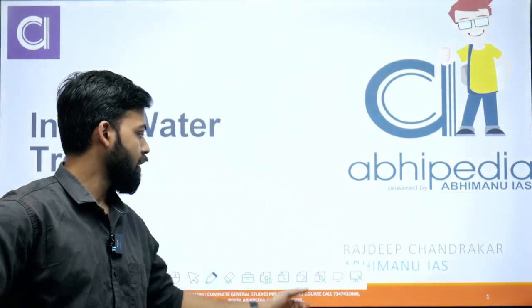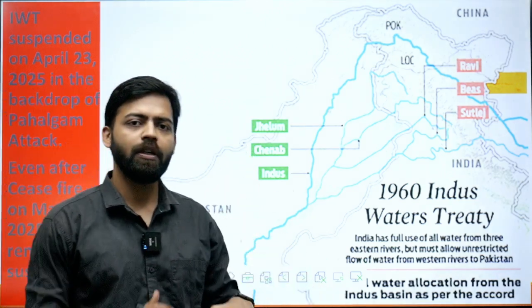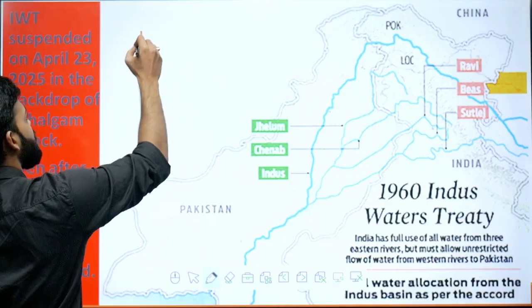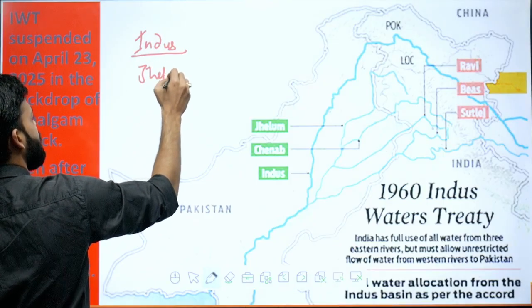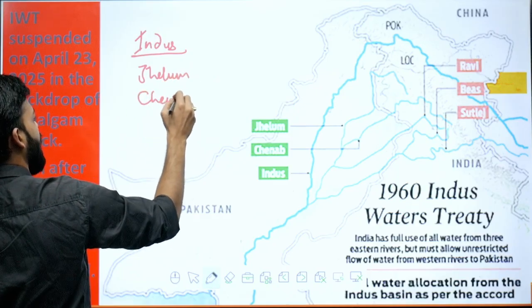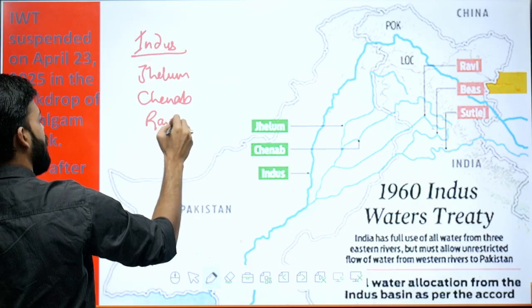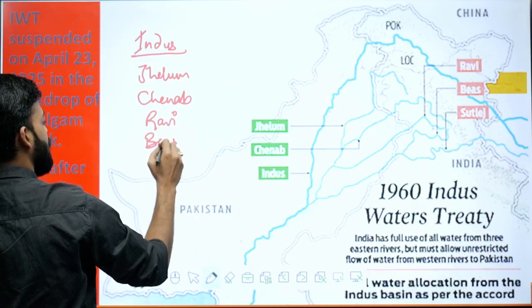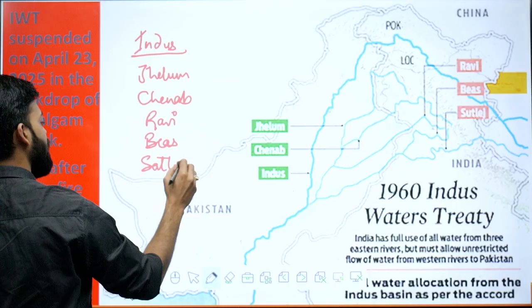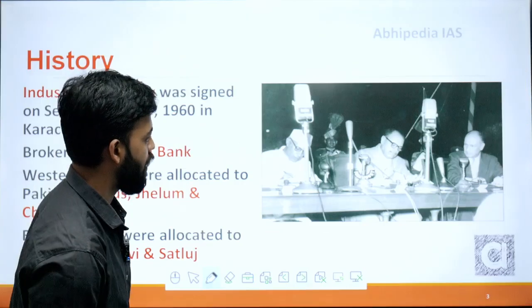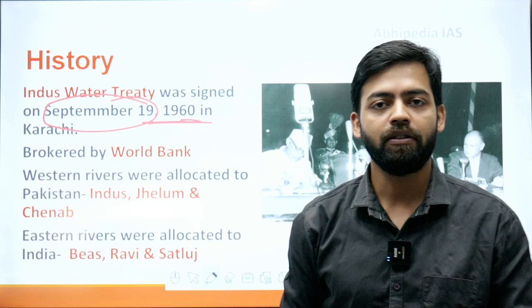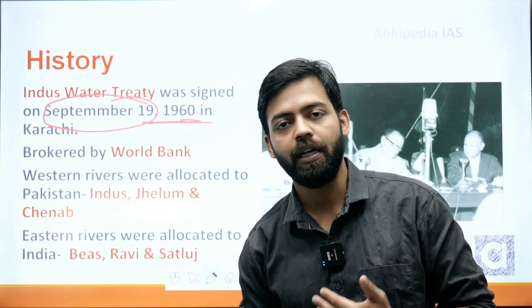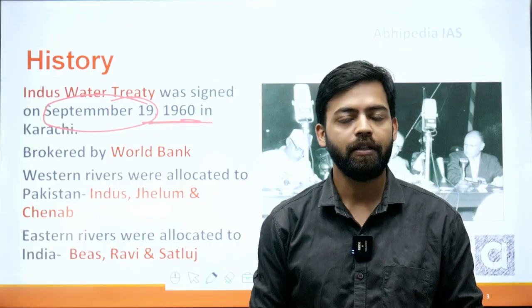So first of all, this treaty is related to the Indus and its 5 tributaries, that is Indus, Jhelum, Chenab, Ravi, Byas and Satluj. This treaty was signed in the year 1960, exactly on September 19th, 1960 in Karachi. From Pakistan's side, President Ayub Khan was there, and from India's side, Prime Minister Jawaharlal Nehru was present at the signing ceremony.